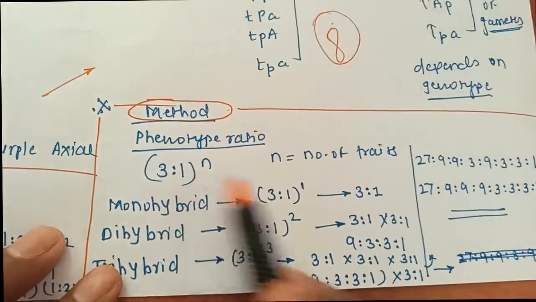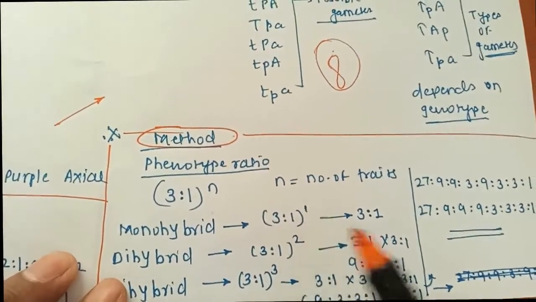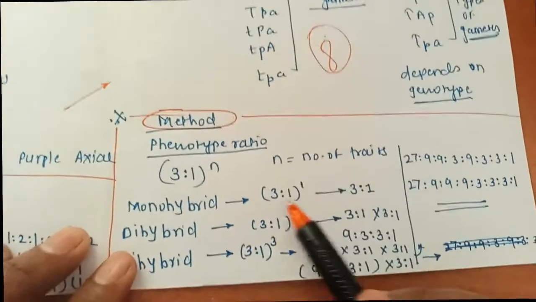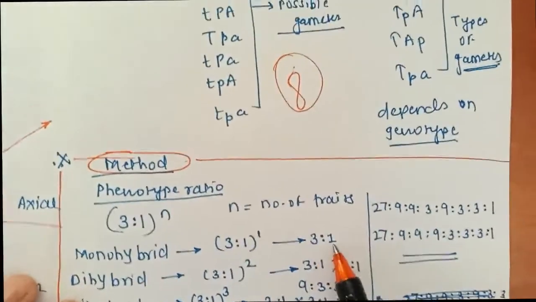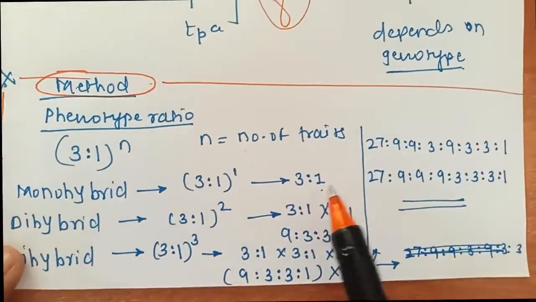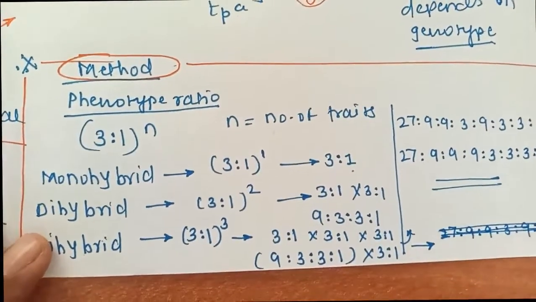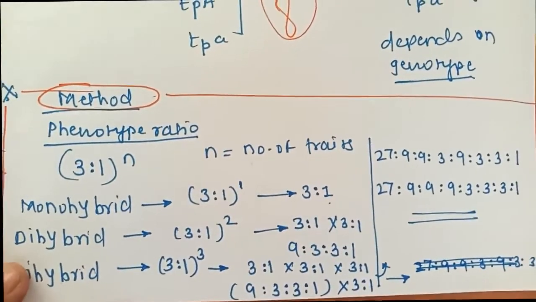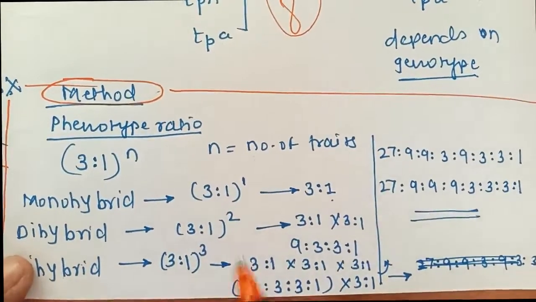So I can say (3:1) to the power of 1 for monohybrid, and this is 1, so nothing is going to change. So the phenotypic ratio is 3:1. You can compare this answer with how we find it by using the Punnett square. You can just compare it.